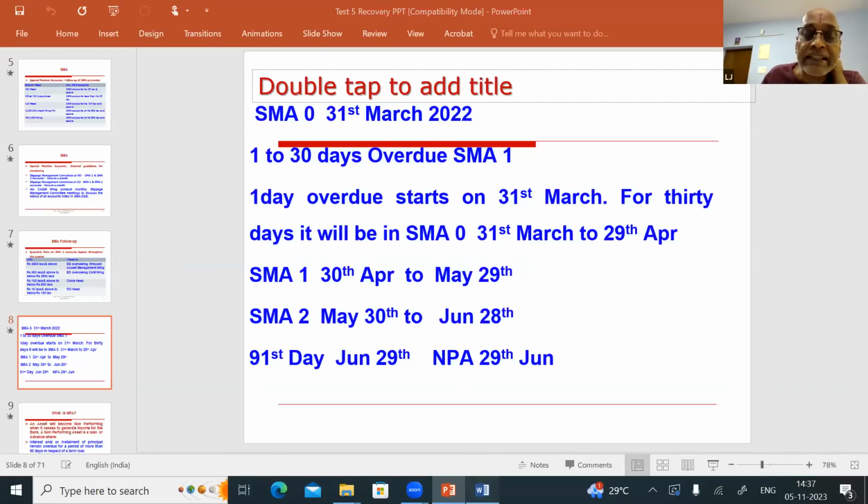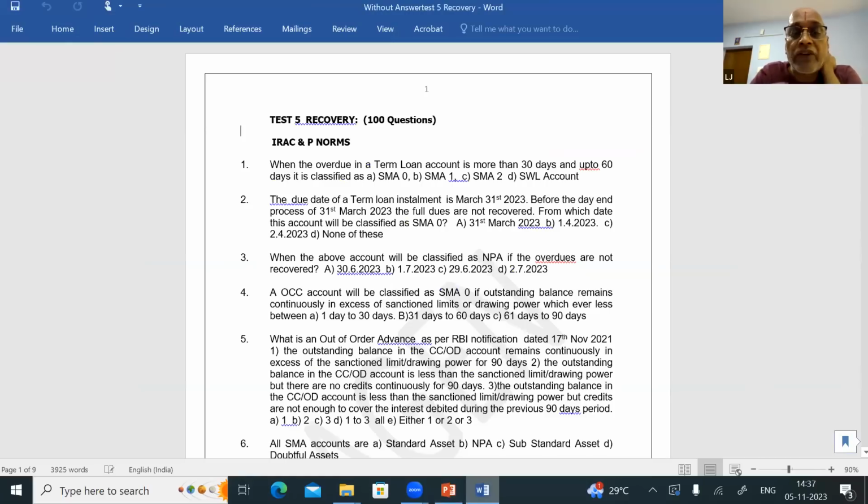Let us see. Say the due date of a term loan installment is 31st March 2023. Before the day end process of 31st March 2023, the full dues are not recovered. From which date will this account be classified as SMA 0? From 31st March 2023. That is the first day of overdue. SMA 0 starts from 31st March 2023. So question number 2, answer is A.